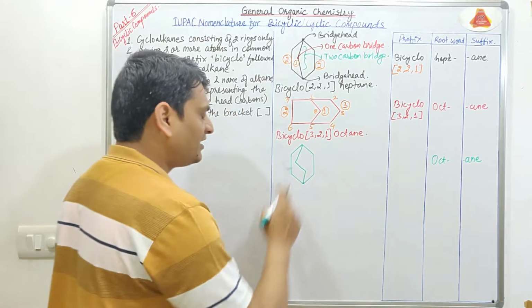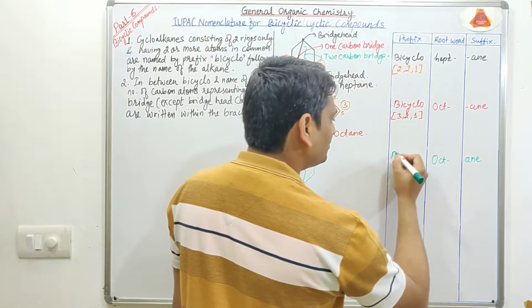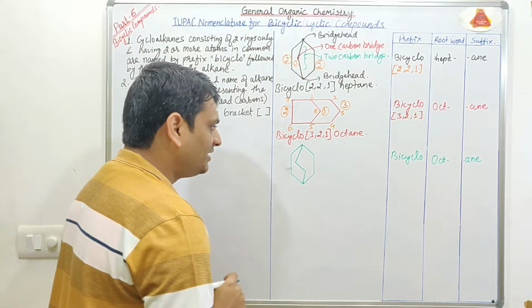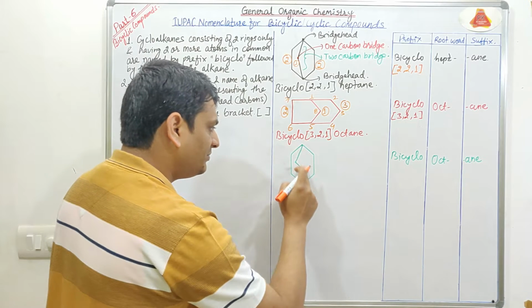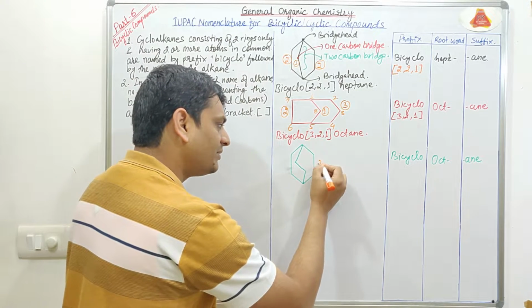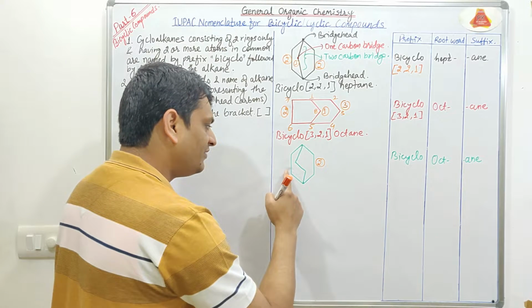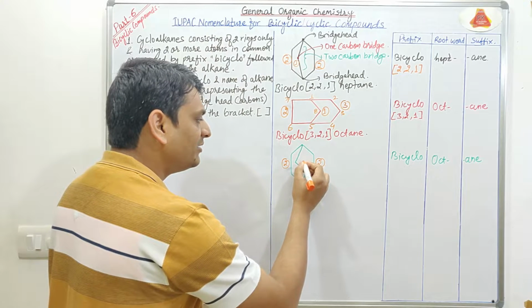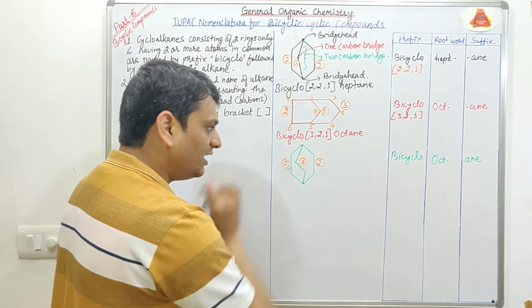Now coming to the prefix, it contains 2 cyclic structures, so it will be bicyclo. Now we will count the number of carbon atoms in each bridge. On the right side 1 and 2 carbon atoms are present, on the left side again 1 and 2 carbon atoms are present, and in the bridge 1 and 2 carbon atoms are present. So all are the same.